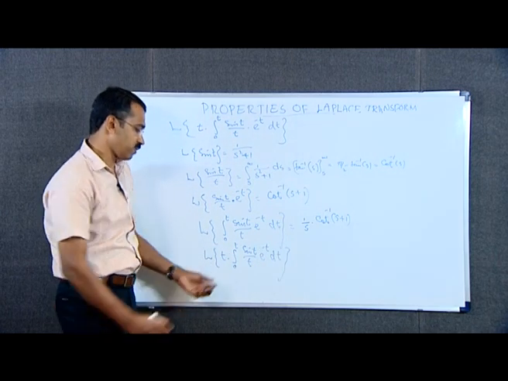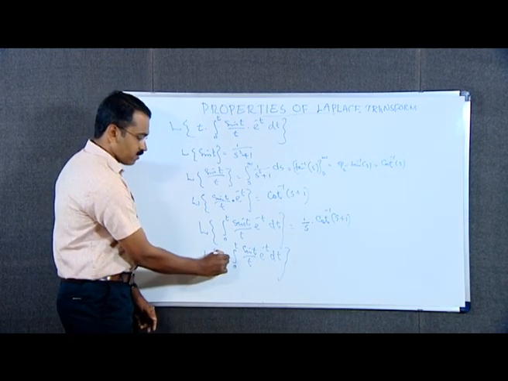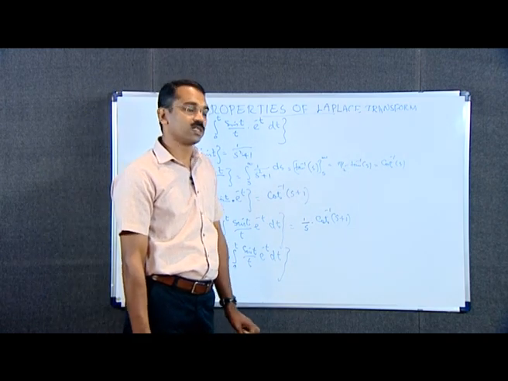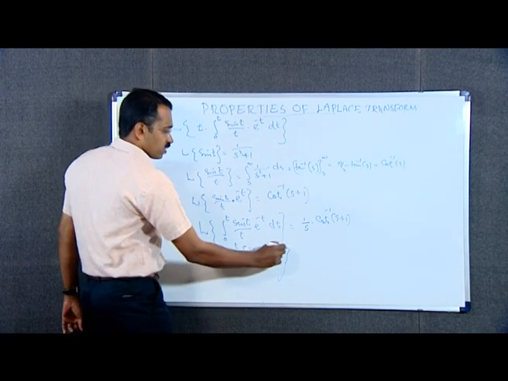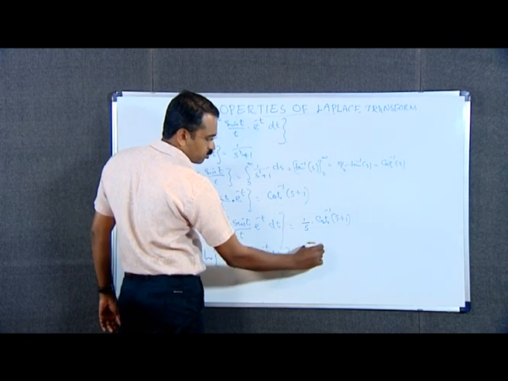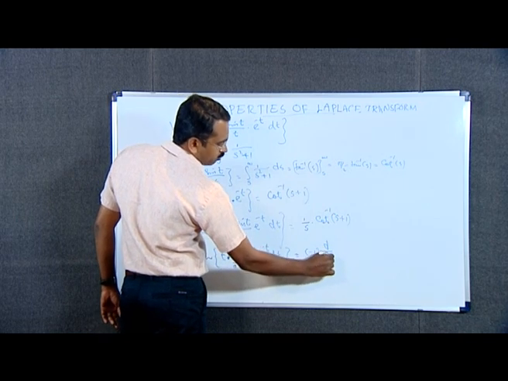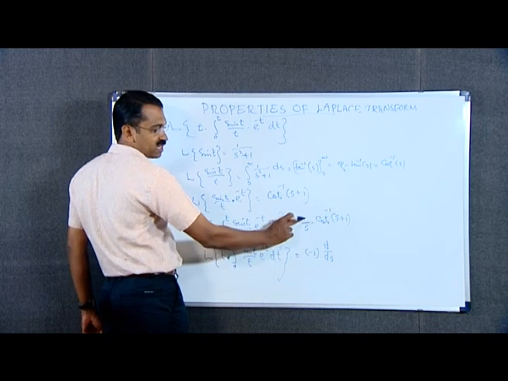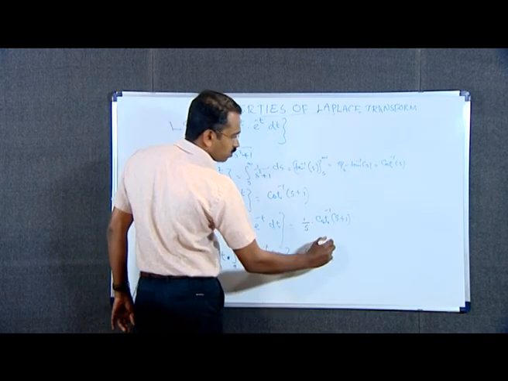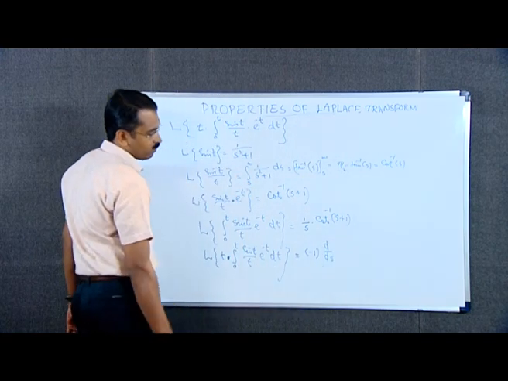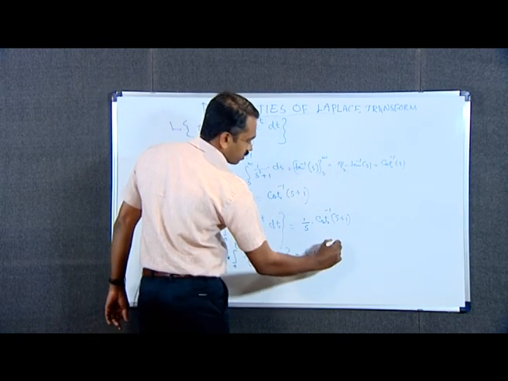That is, here we multiply this integral by t. Therefore, we can use the property of multiplication by t, which is equal to minus 1 raised to 1, that is minus 1 into first derivative of f of s with respect to s. Here f of s is taken as 1 by s into cot inverse s plus 1, d by ds of 1 by s into cot inverse s plus 1.